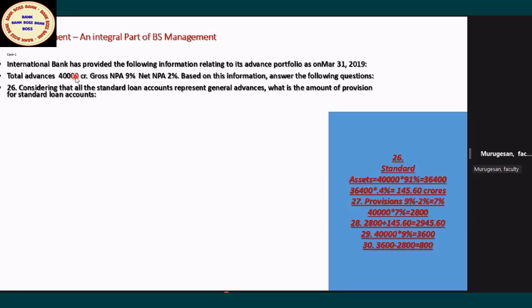So you are ready for the questions now. Five more questions you can easily answer. 40,000 into 91% equals the standard loan accounts. All the standard loan accounts represent general advances, which means indirectly they are telling you to calculate the standard asset provision at 0.40%. That is the meaning, indirectly. The answer is 145.6.